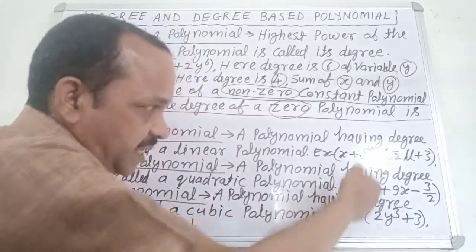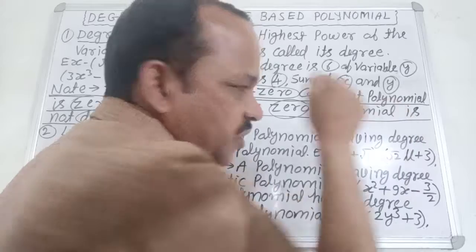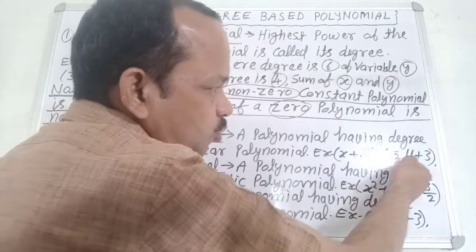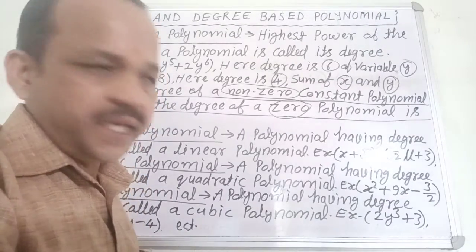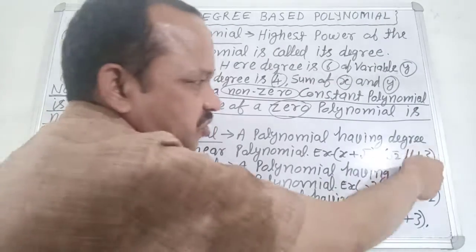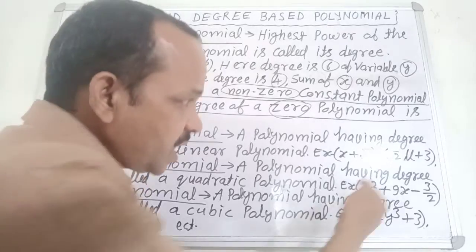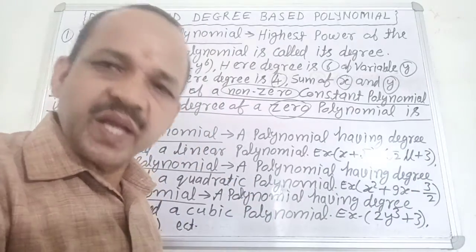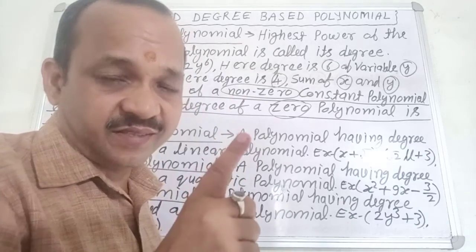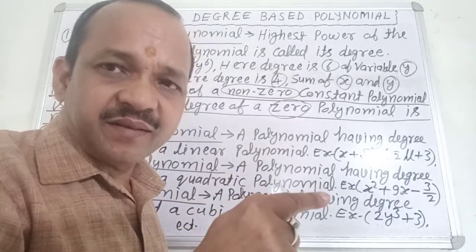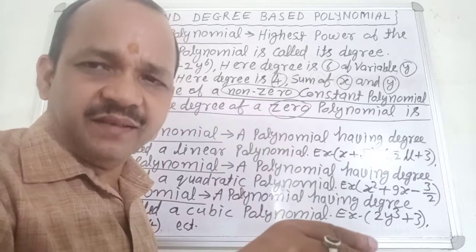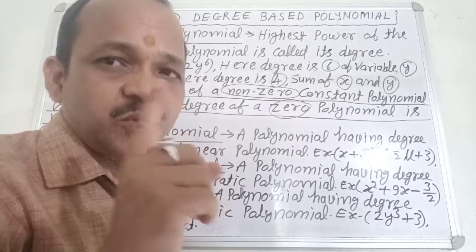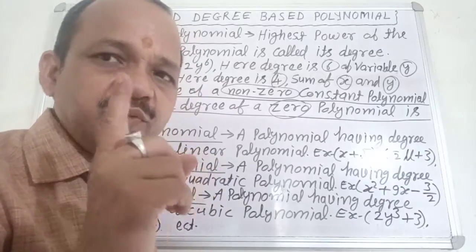Very good. Next, root 2 mu plus 3. Here 3 is a constant, root 2 mu is the first term and 3 is the second term. Here mu is the variable and root 2 is the coefficient; the number before the variable is called the coefficient. Is coefficient clear?